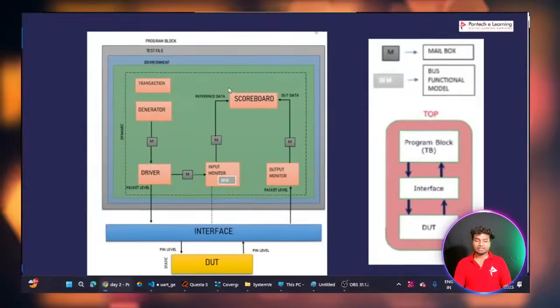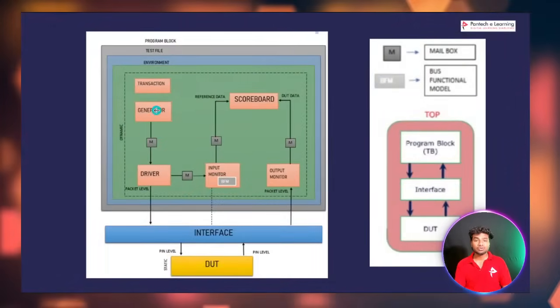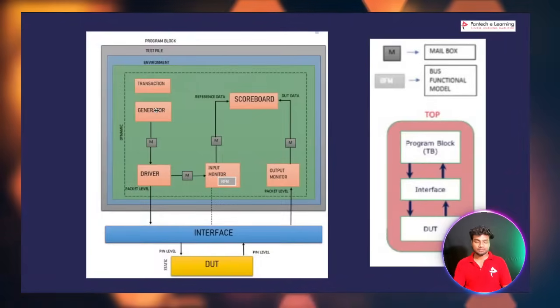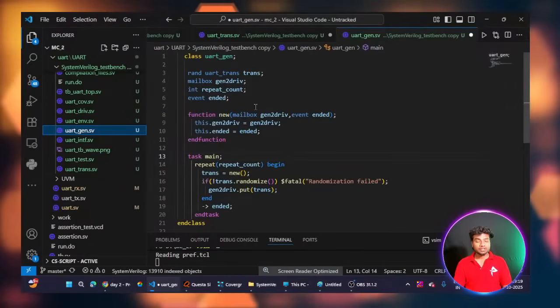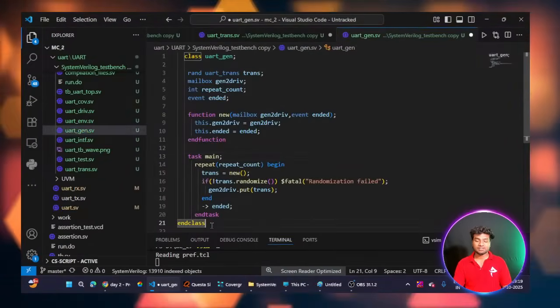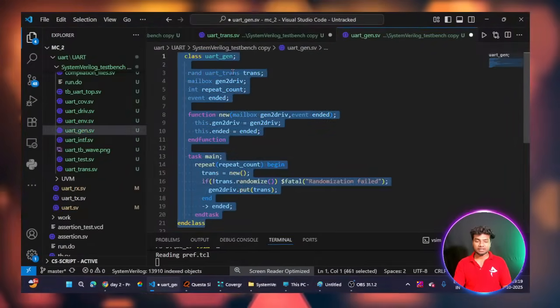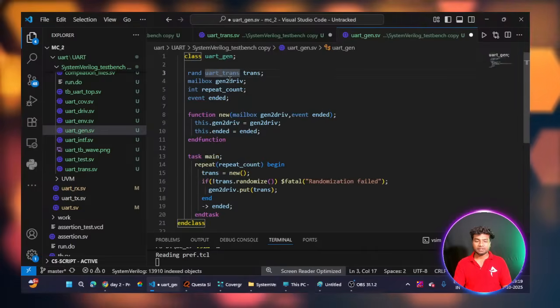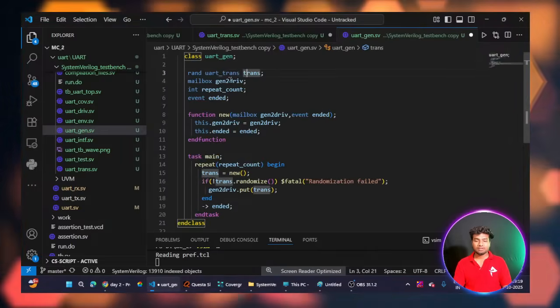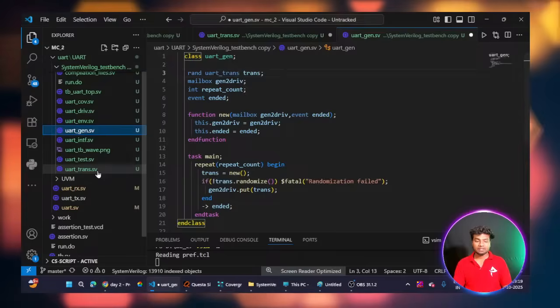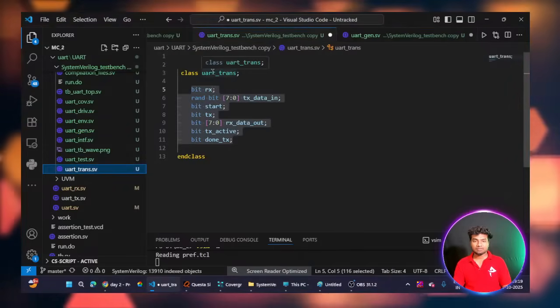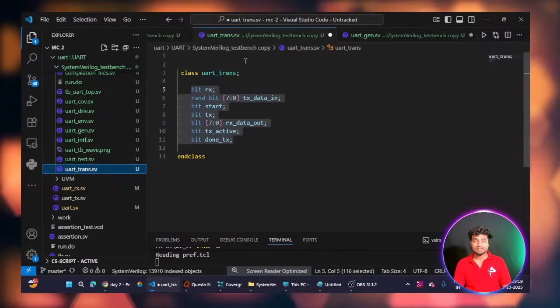In the generator class it will do the randomization operation. You can see this is my UART underscore trans, this is my transaction class name.